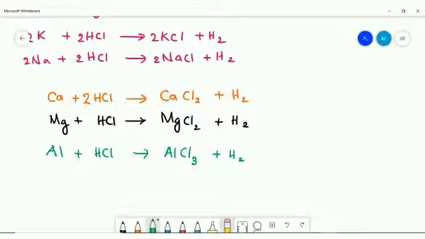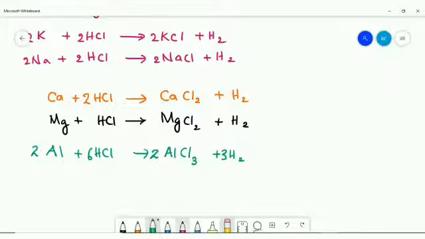So to balance chlorine, we need to put 6 over here. So 6 HCl. So hydrogen will be 6. I'm putting 3 on the hydrogen side. Now chlorine on the reactant side is 6, on the product side it is 3 only. I need to put 2 over here, so the aluminium number is increased. So 2Al plus 6HCl will give 2AlCl3 plus 3H2.